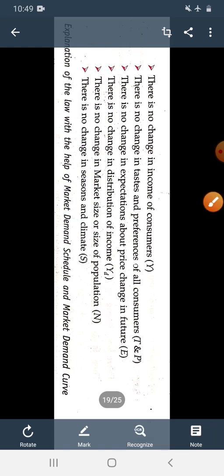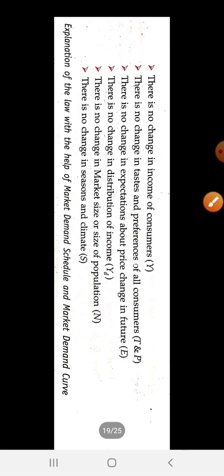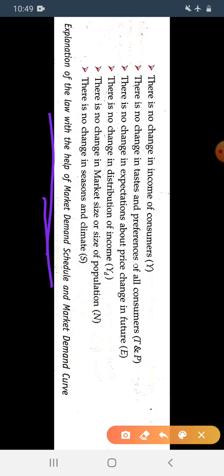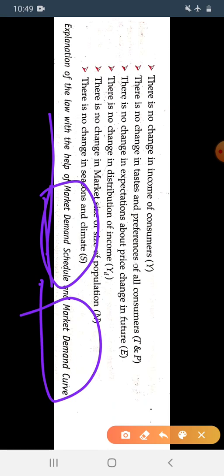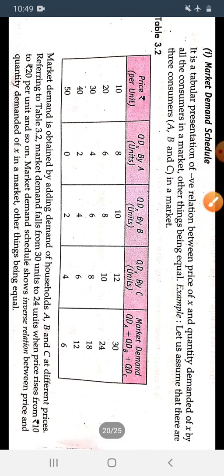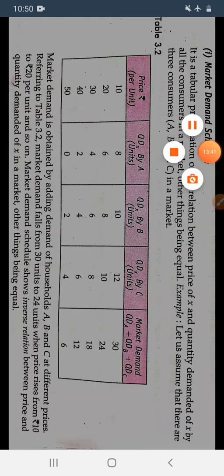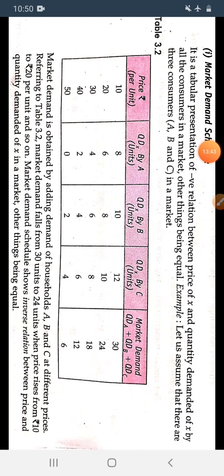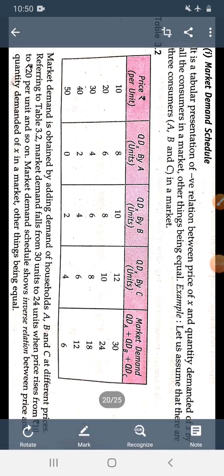Now there is explanation of the law with the help of market demand schedule and the market demand curve. We have also taken the same, like the individual demand schedule and the individual demand curve, for the market demand schedule and the market demand curve. Now let's have some schedule. What is the market demand schedule? It is the tabular presentation of the